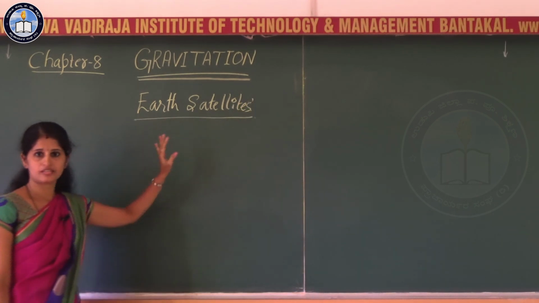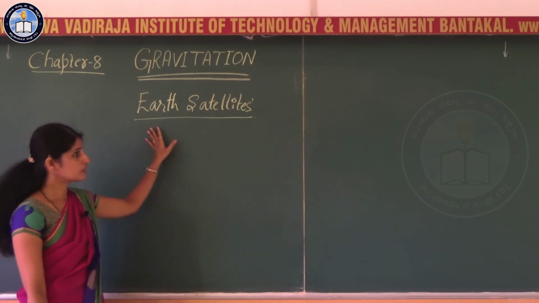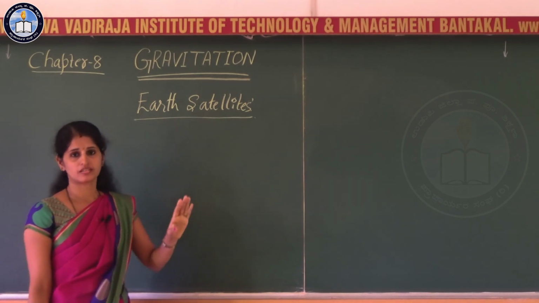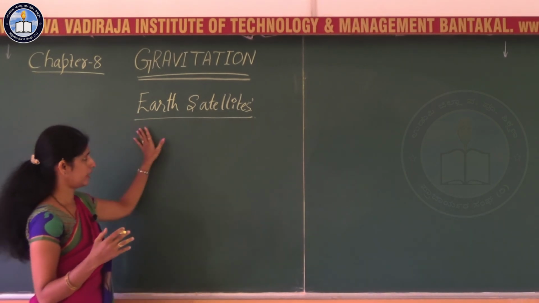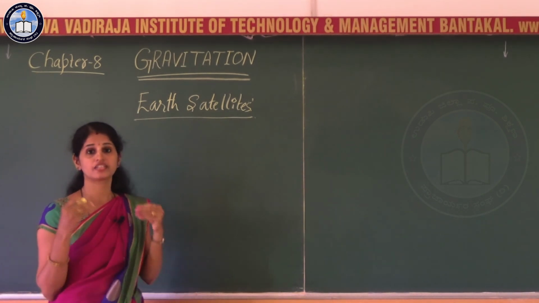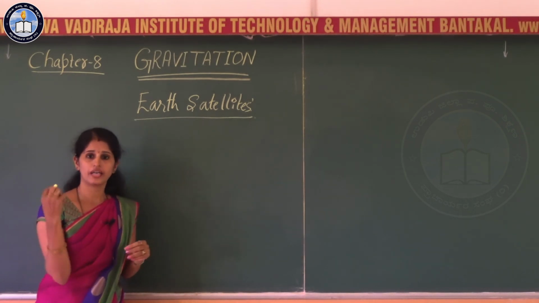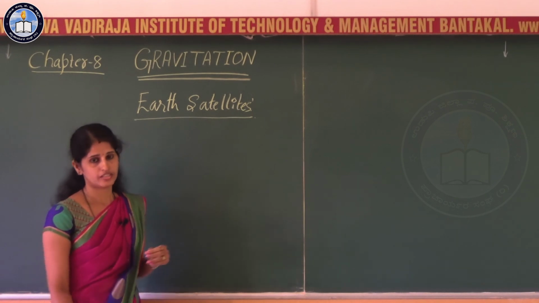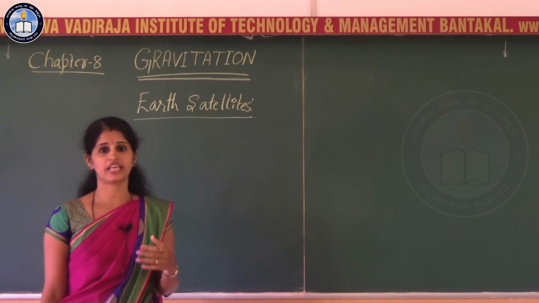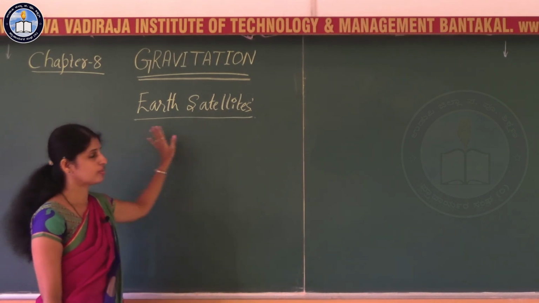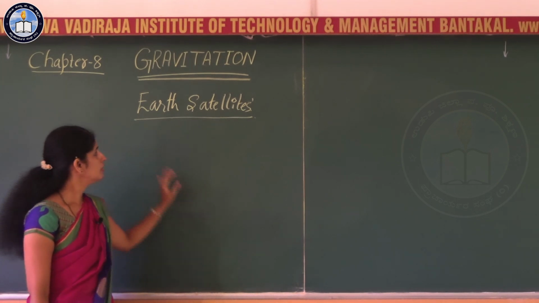Earth satellites, ಅಂತ ಹೇಳಿದ್ರೆ ಭೂಮಿಯ ಉಪಗ್ರಹಗಳು. Earth satellites are the objects that revolve around the earth and their motion is very similar to the motion of the planet around the sun. Thus, Kepler's laws of planetary motion we can equally apply for these satellites which revolve around the earth.